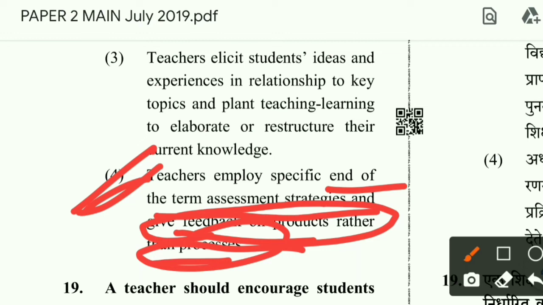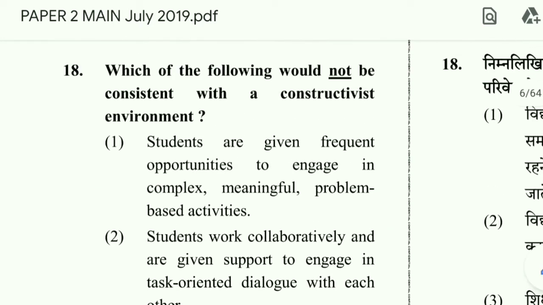So you are not doing the constructivist type of thing, because in a constructivist classroom you should focus on the processes, because you are giving an environment where the students are thinking, students are making so many cognitive processes. So you should facilitate that. You should not emphasize the products only. So this is not a thing to do in a constructivist classroom.